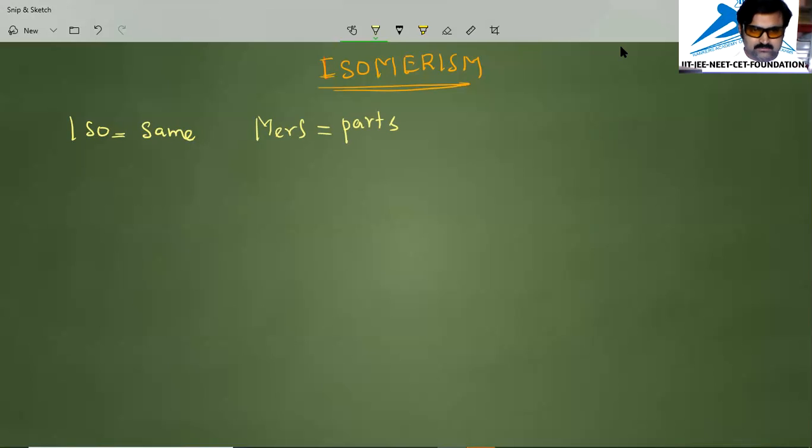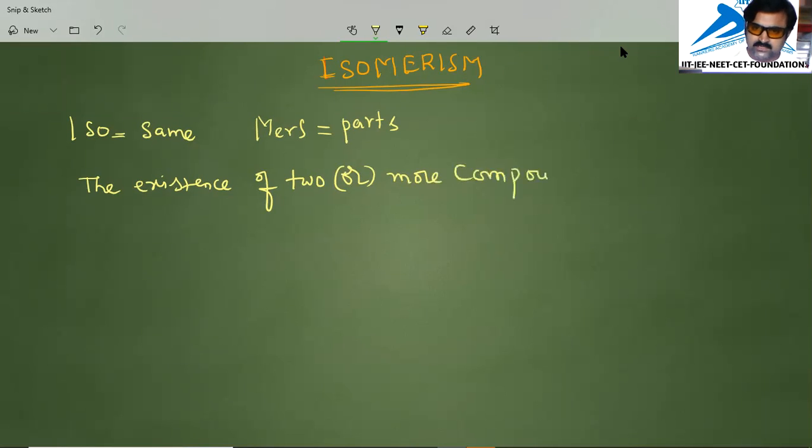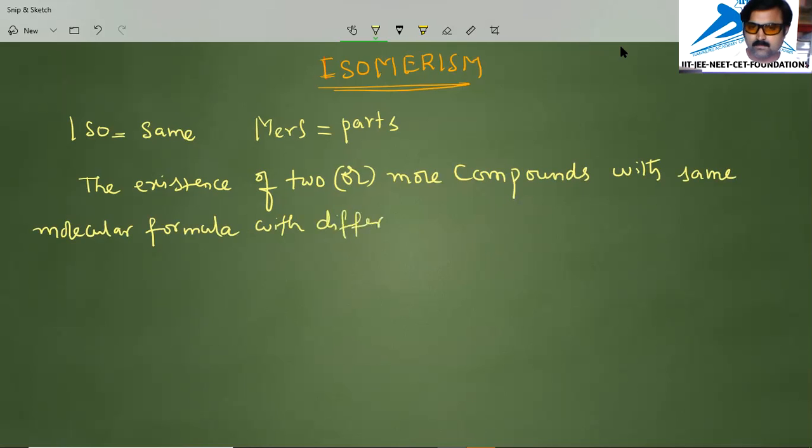Now, the point discussed here is the existence of two or more compounds with the same molecular formula, with different structure and different chemical and physical properties.